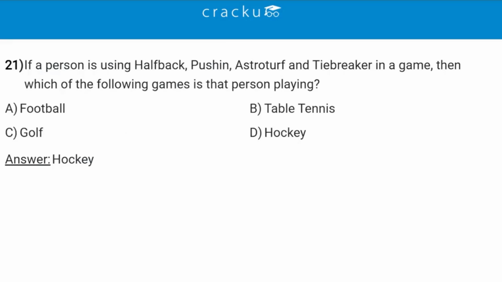If a person is using halfback, push-in, AstroTurf and tiebreaker in a game, then which of the following games is that person playing? So the correct answer is option D, which is hockey. If while playing, a person is using terms like halfback or push-in or AstroTurf, or let's say tiebreaker in a game, he's definitely playing hockey. So option D, hockey, is the correct answer.